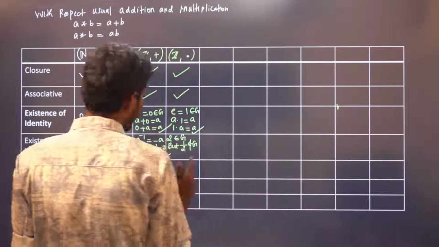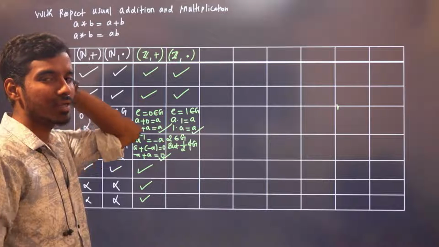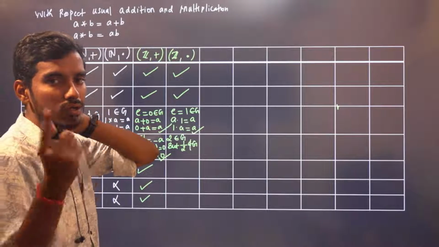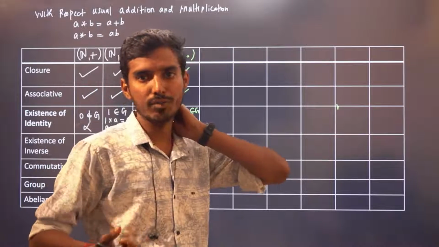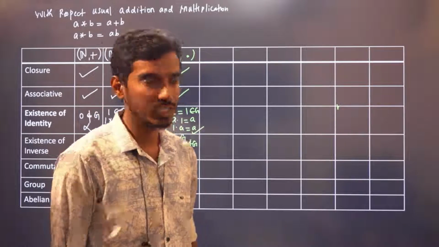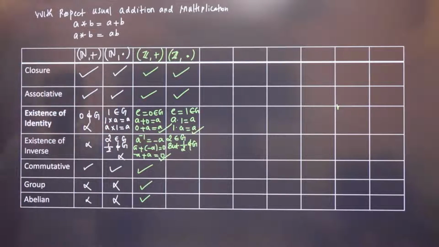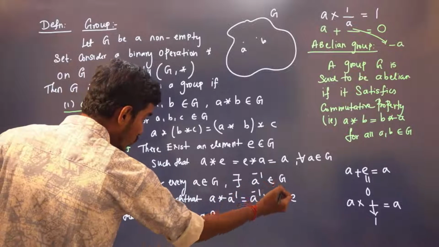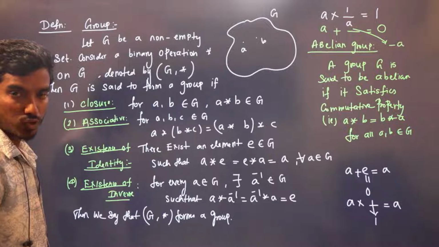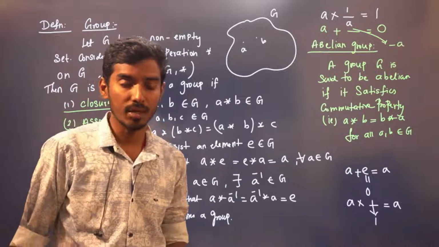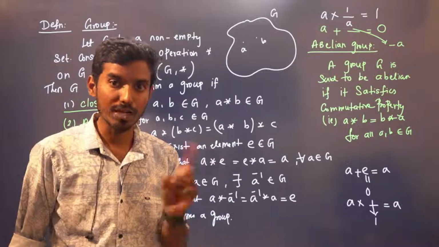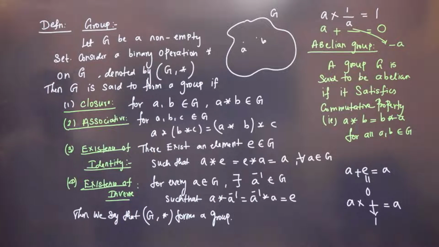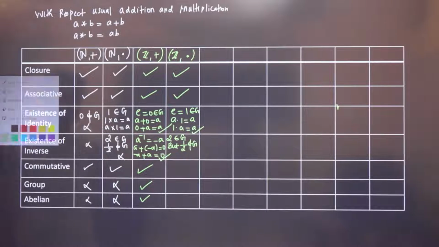So therefore, for an inverse to exist for all elements, I have given you a counterexample: if you give me 2, the inverse of 2 is 1 by 2 with respect to multiplication, but 1 by 2 doesn't belong to G. The definition is that for every A in G, there exists an A inverse that should also be in G. You should not say that, sir, 1 by 2 is an ideal inverse. 1 by 2 has to be in G. 1 by 2 is not in G here. So therefore, the inverse does not exist.